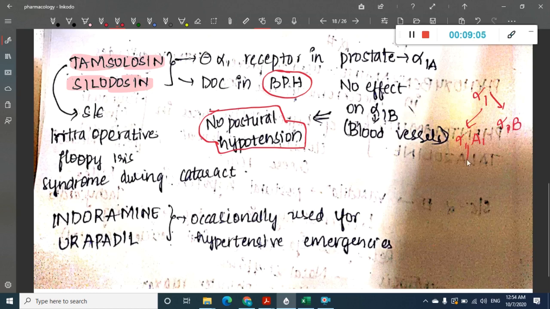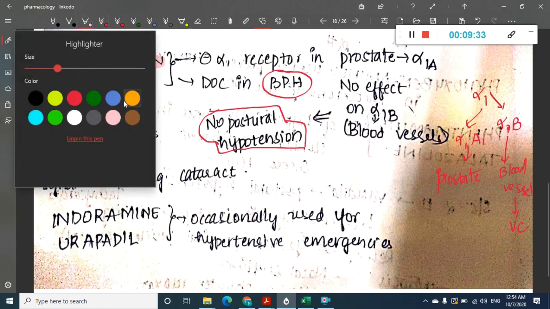Alpha 1A has its action on the prostate, whereas alpha 1B has its action on blood vessels. With the help of this alpha 1B action, there is vasoconstriction. Tamsulosin and silodosin are alpha 1A receptor antagonists, so alpha 1B is completely spared, and as a result there is no postural hypotension.